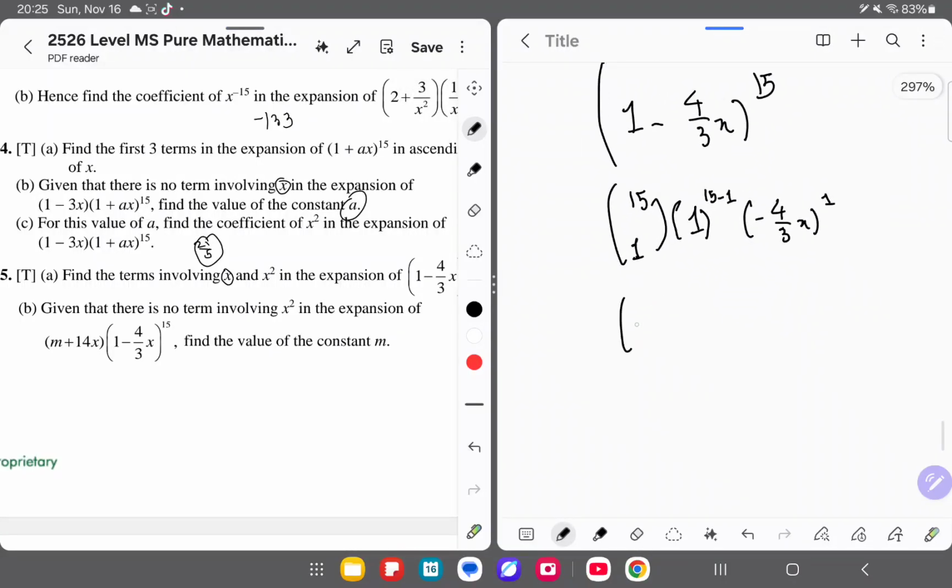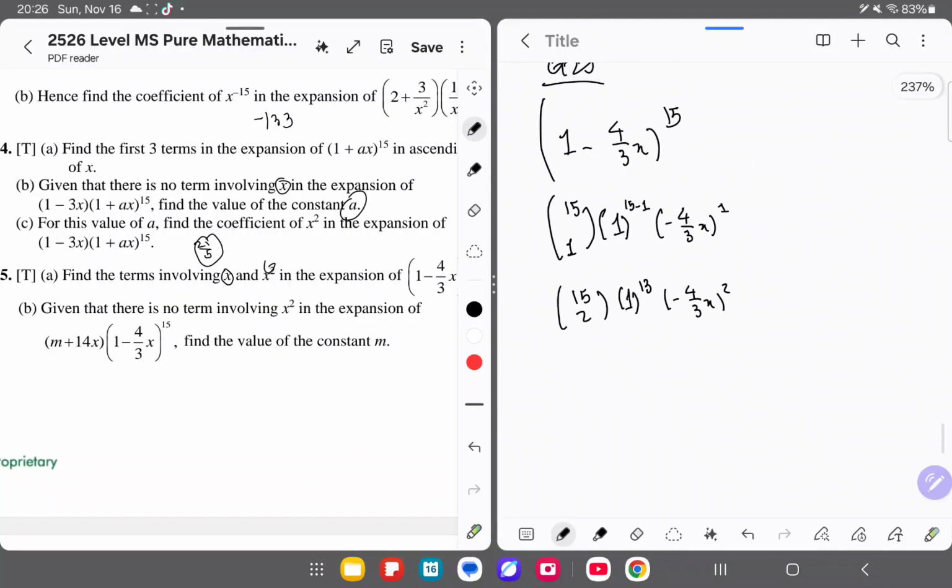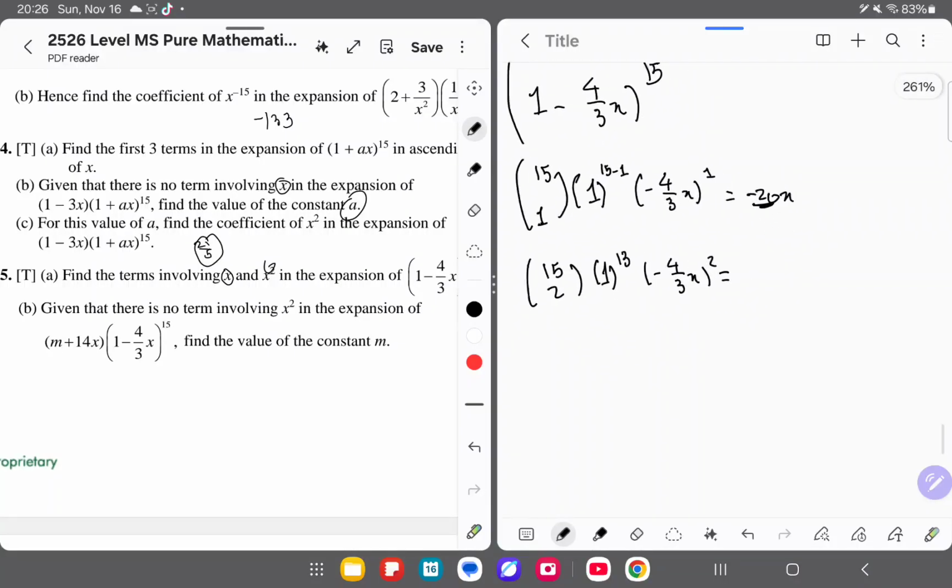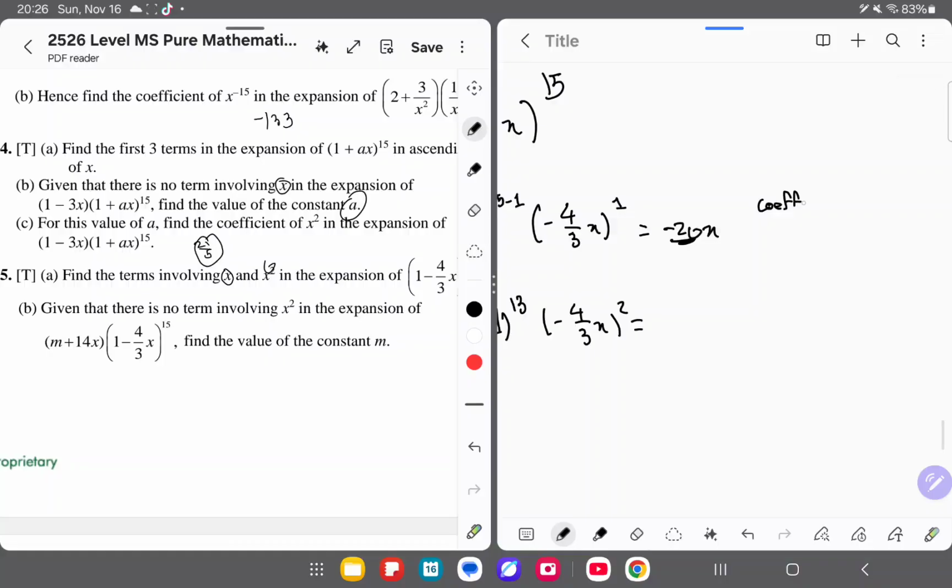And then you do the same thing here. Now you do 2 instead. So it decreases by 1, so 13, and it increases here by 1, so 2. So over here, you'll get 15 multiplied by minus 4 over 3. You get minus 20x. So that means the coefficient of x is minus 20.